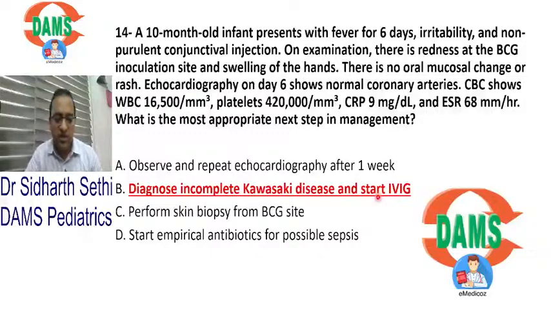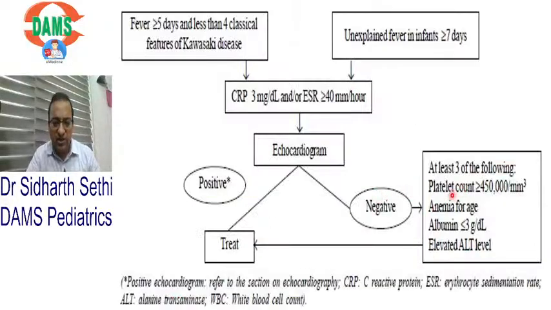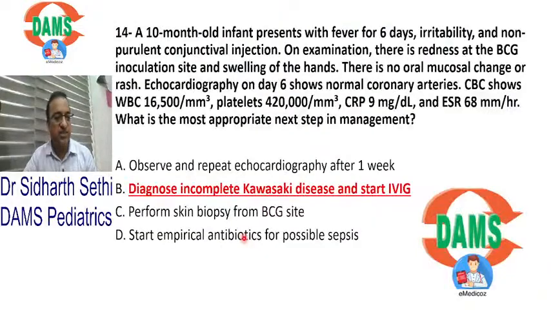So remember, even in this question, I would have loved to add hemoglobin, albumin and ALT here, but all of you should at least know कि भैया अब एग्जाम में अगला स्टेप पूछेंगे इनकम्प्लीट कावासाकी के बारे में. तो ये एल्गोरिथम याद रखना कि ESR और CRP, if any of them is high, we get an echo, we look at the platelet, anemia and all of this. If they are still abnormal, we go further and treat. So yes, this child was incomplete Kawasaki disease. याद रखिएगा, incomplete Kawasaki disease.